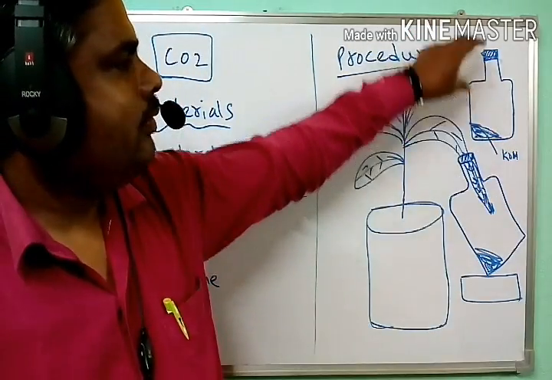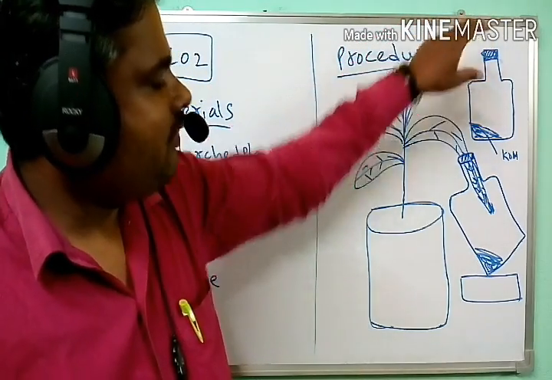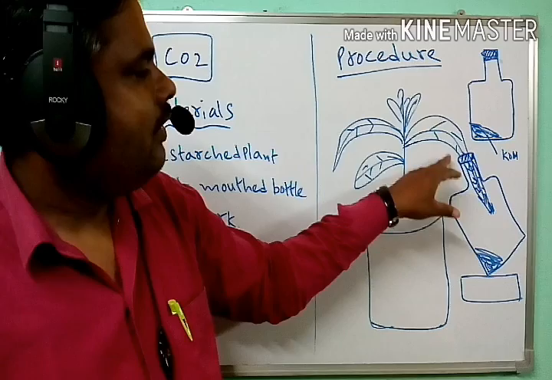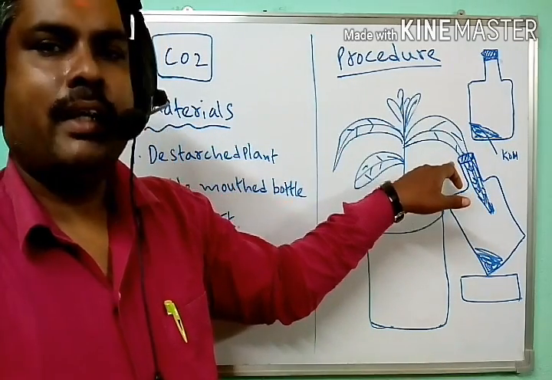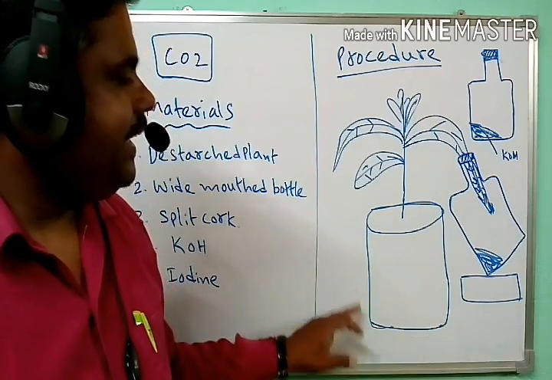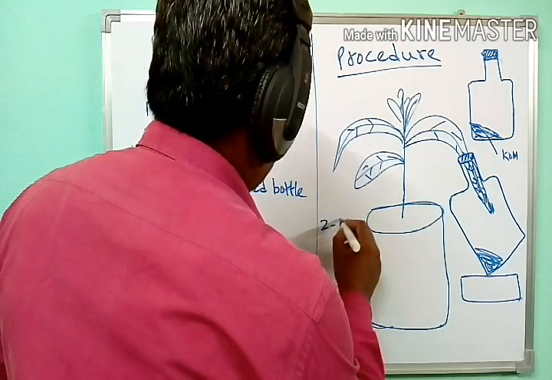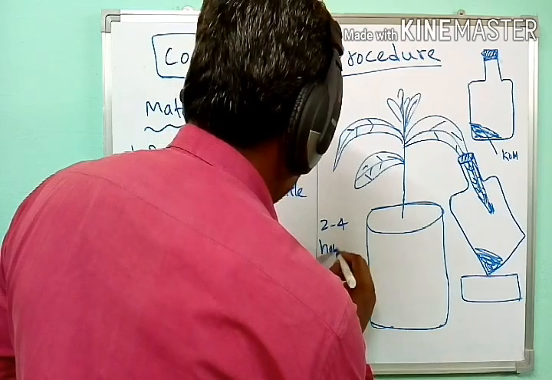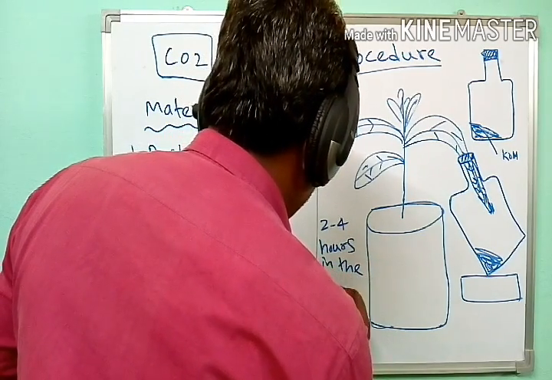After keeping the split cork on the mouth, the half leaf is kept inside the bottle through the split cork. The complete setup is kept for 2 to 4 hours in sunlight.